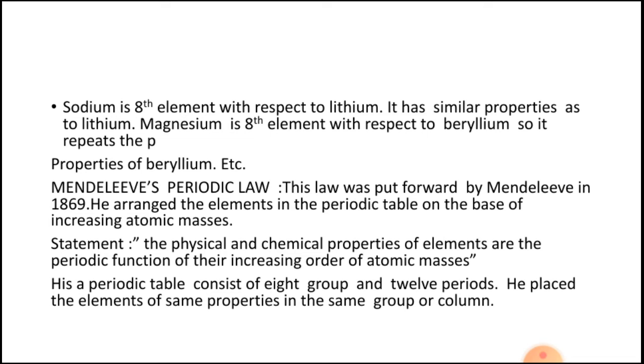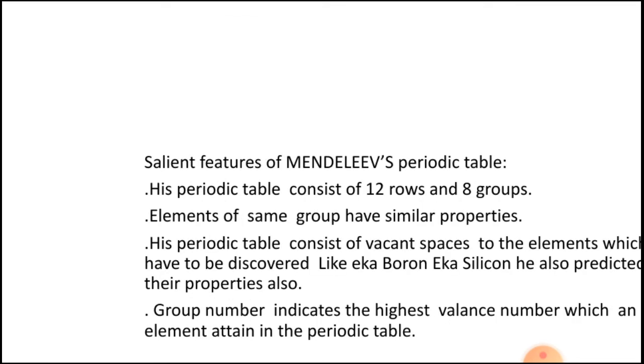His periodic table consists of 8 groups and 12 periods. He placed the elements of the same properties in the same groups or columns. Salient features of Mendeleev periodic table are given below. His periodic table consists of 12 rows and 8 columns. Rows are called periods and columns are called groups. Elements of the same group have similar properties.